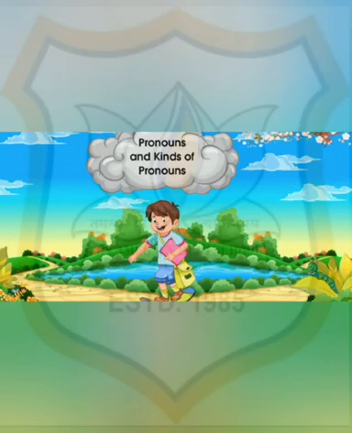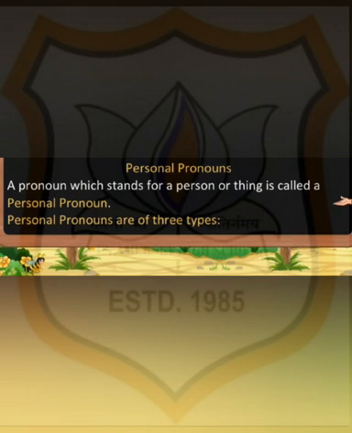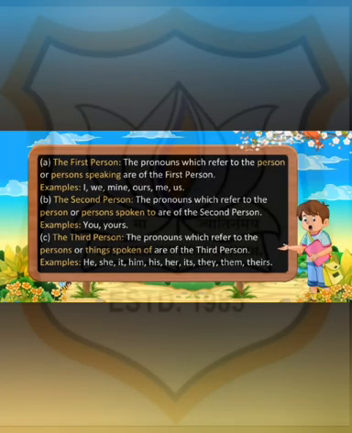Now let's have a look at the types of pronouns. Children, in this topic we are going to discuss five pronouns: personal pronouns, interrogative pronouns, relative pronouns, reflexive pronouns, and possessive pronouns. So the first one is personal pronouns. Personal pronouns stand for a person or thing. There are three types of personal pronouns. They are first person, second person, and third person.